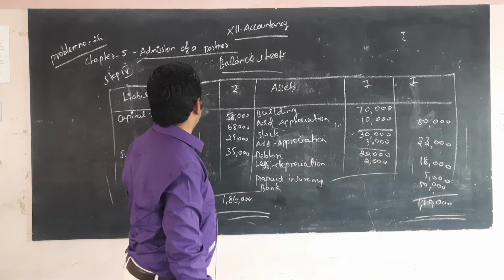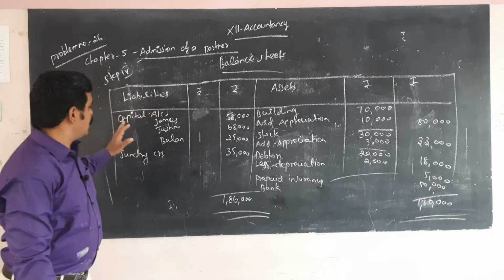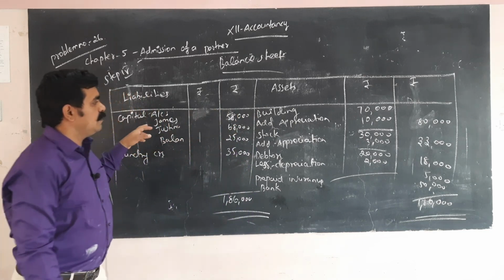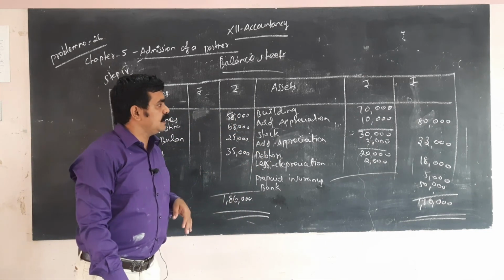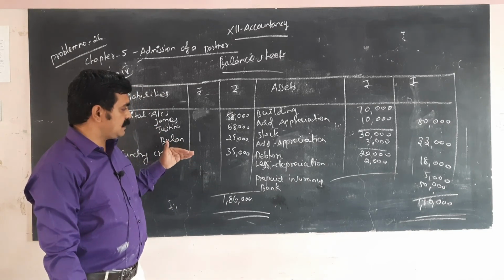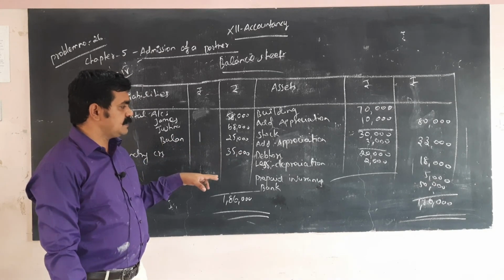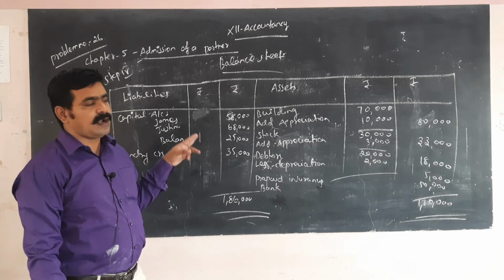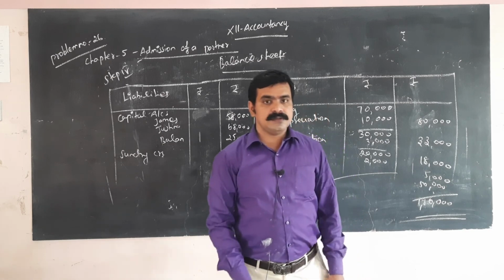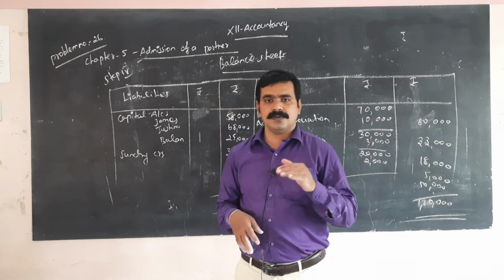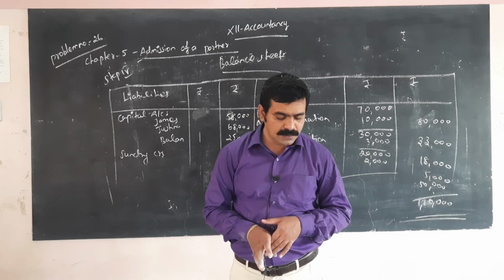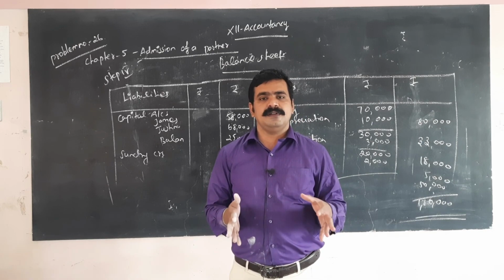So balance sheet liabilities, as listed out, this is step 4 in sum number problem 26. The capital account is listed, this is the calculated amount. Building 70,000 plus appreciation 10,000, stock appreciation 3,000, debtors depreciation 2,000 so 18,000, prepaid insurance 5,000, bank 50,000, which is given and already calculated. So this is the last step. When you solve a 5 marks problem like this, we have 3 or 4 steps, so you must calculate all 3 or 4 steps. This is a very easy and very important problem also.